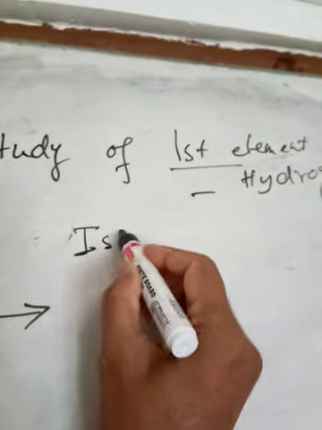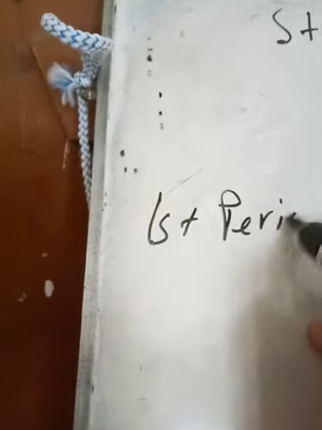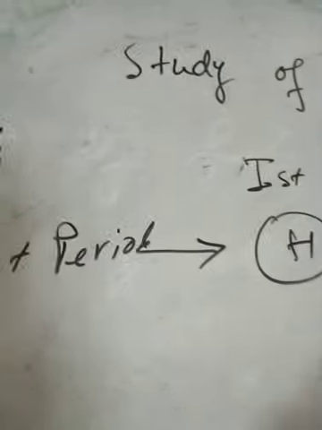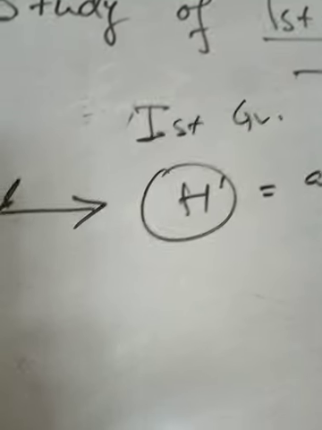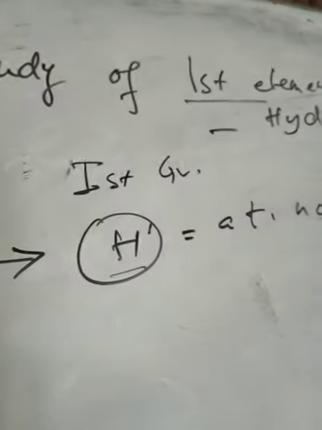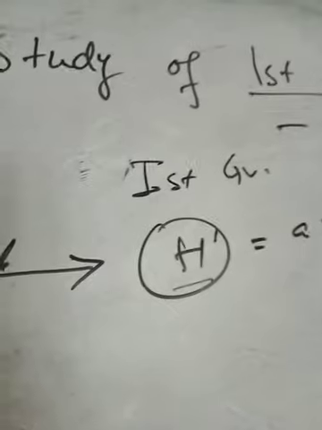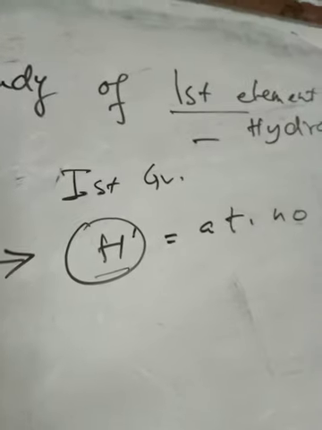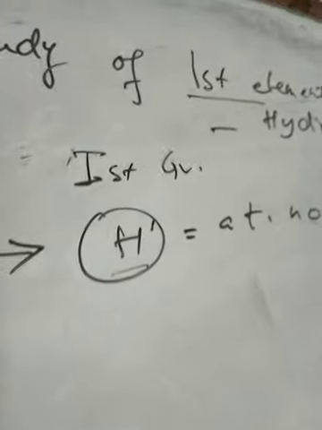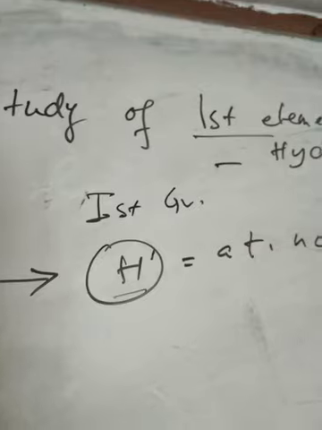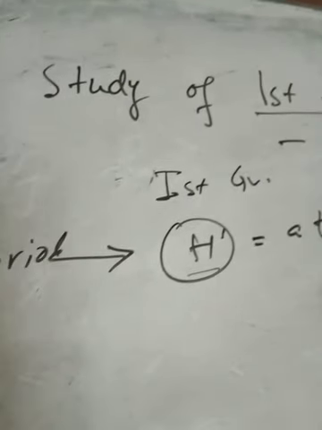first group. This is the first group and this is the first period. In this position there is only one element, hydrogen, whose atomic number is 1. As the periodic table starts from the simple element hydrogen, it is the first element. Now you have to study about hydrogen, its nature, its physical and chemical properties, reactions, etc.